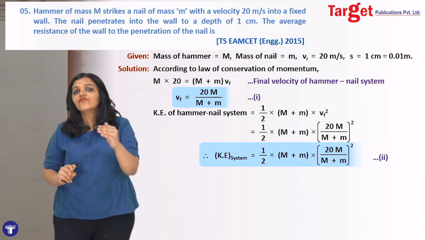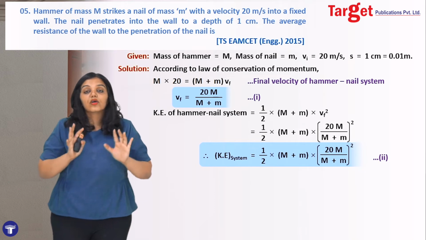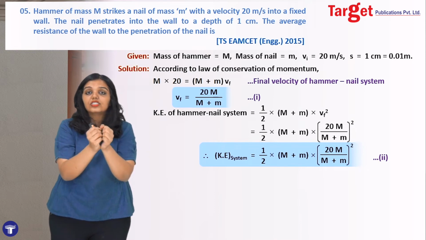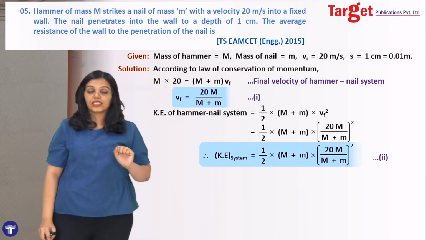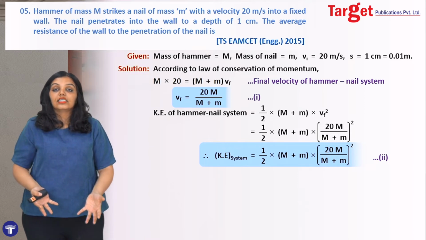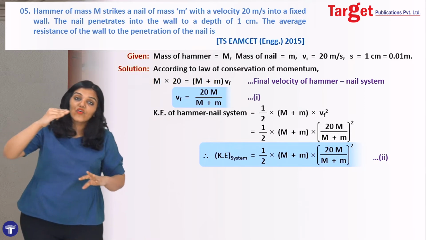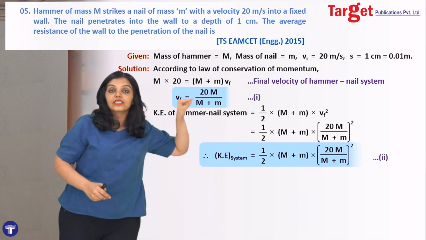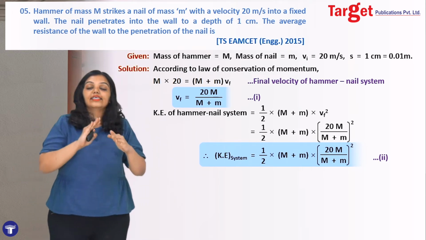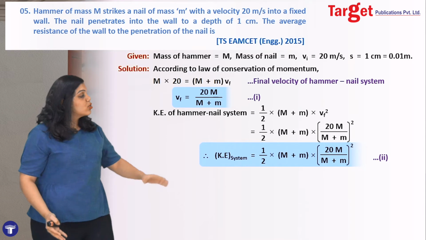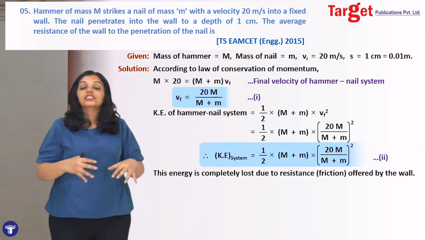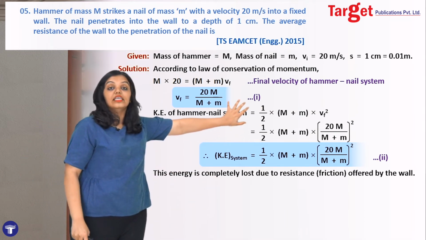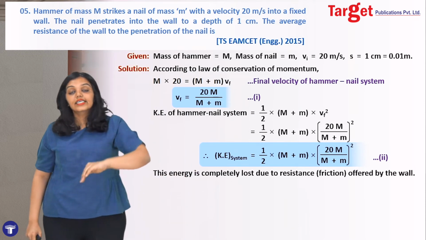This is the kinetic energy of the hammer nail system. Now the question is, why did I find the kinetic energy of the hammer nail system? Because once the hammer hit the nail, the entire system has some kinetic energy. How much kinetic energy? That expression that we just found. And what did the system do with this kinetic energy? It used this kinetic energy to move the nail into the wall. And as long as it had this much kinetic energy, the nail kept going inside the wall. Why does the nail stop? Because the kinetic energy gets over. Which kinetic energy gets over? This kinetic energy gets over in doing what? In moving the nail. And that's why I say that the kinetic energy of the nail and the hammer system is converted into work done.